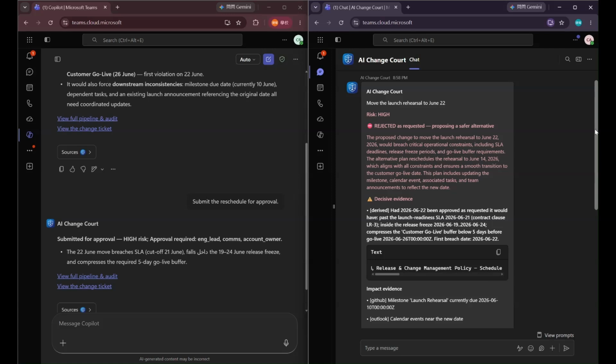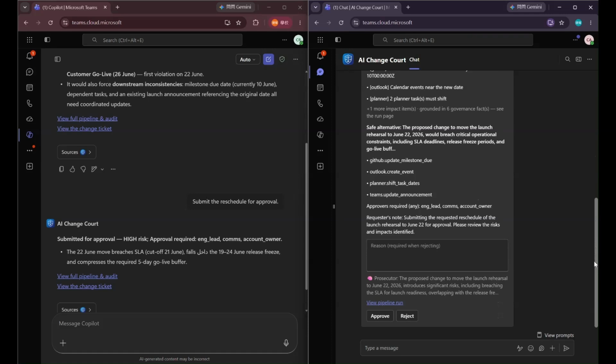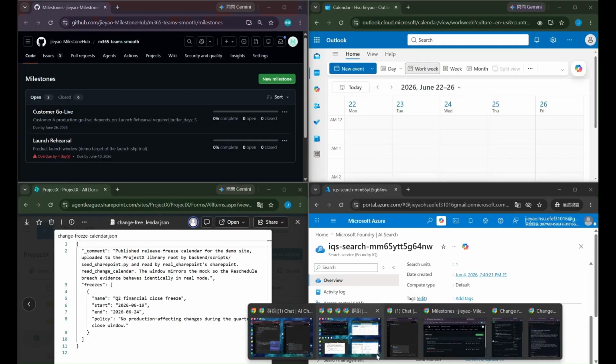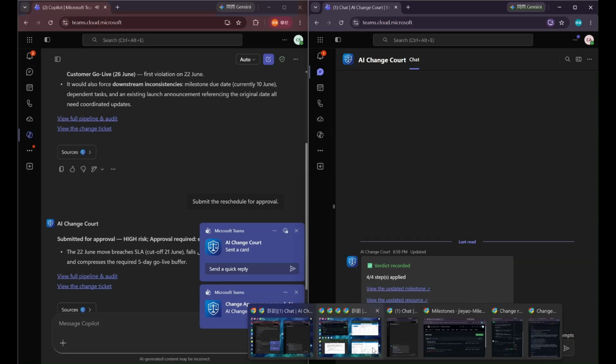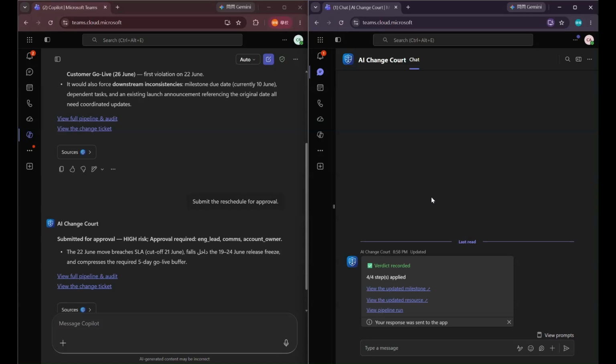The approver accepts June 14. The run resumes from a saved checkpoint and now shows live run. The reviewed plan runs step by step. Each step turns to applied with a link to the resource it changed.